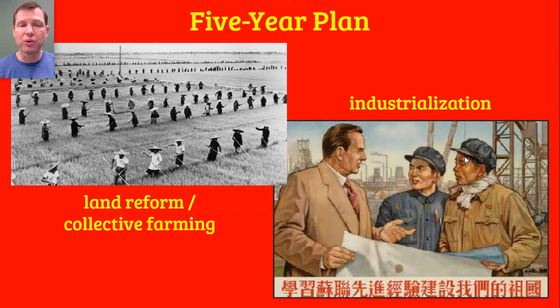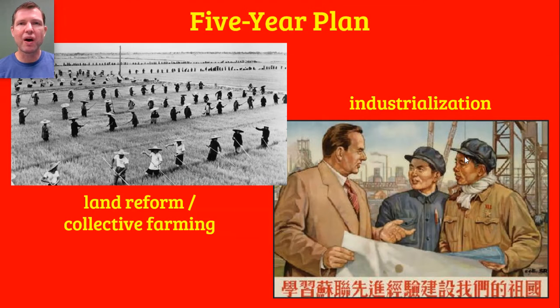They didn't have a lot of newer technologies that they could introduce, although they were about to get some. But the idea was that they would make the farms more efficient by having larger farms with modern techniques and eventually modern technologies as well. Now, you remember that went over very badly in the Soviet Union. And as a matter of fact, Stalin's introduction of collective farming in the Soviet Union led to a massive famine. That did not happen, however, in China, at least not initially.